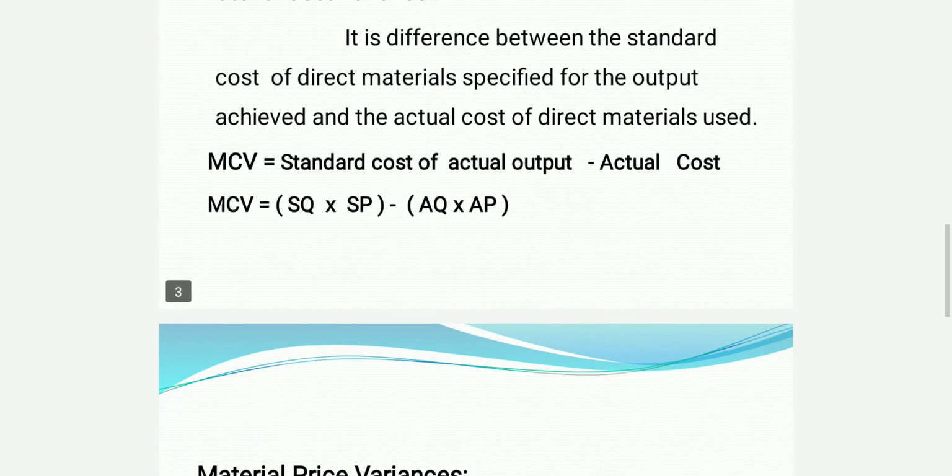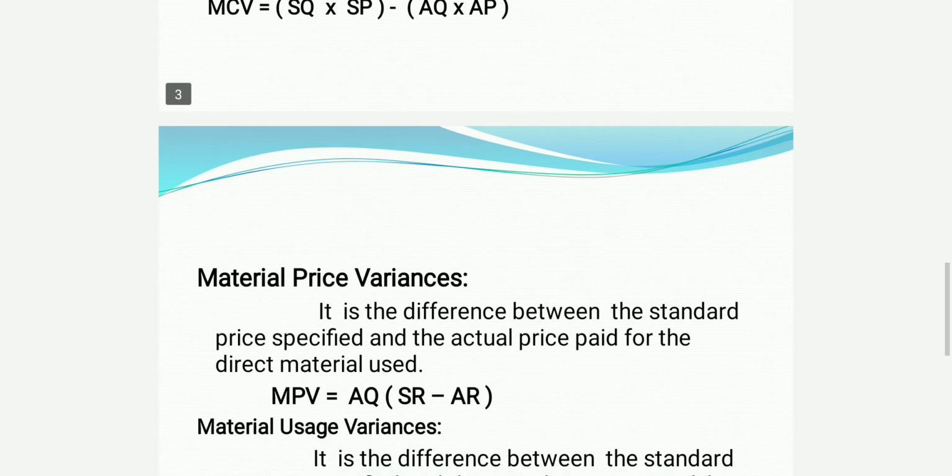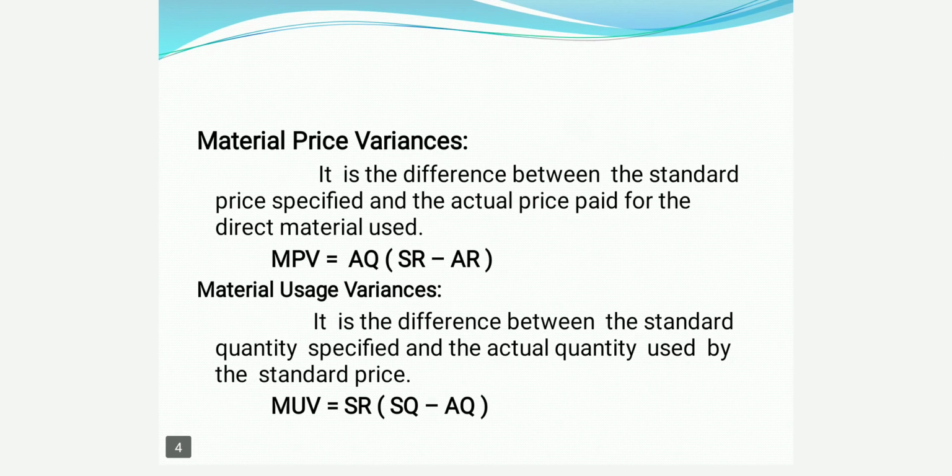Next one is material price variance. Material price variance is the difference between the standard price specified and the actual price paid for the direct material used. Sometimes prices are increased or decreased. Some of the reasons are influences in market price, non-availability of standard quality, and using cheaper materials.